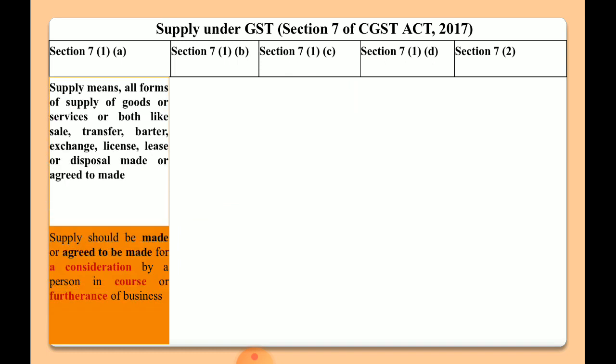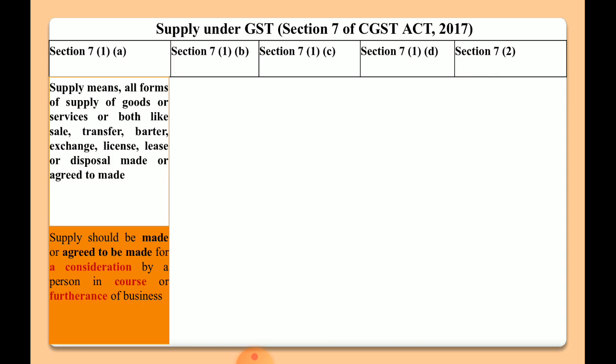Section 7(1)(a). As per section 7(1)(a), supply means all forms of supply of goods or services or both, like sale, transfer, barter, exchange, licence, lease or disposal, made or agreed to be made. Here we need to remember all the forms of supply, whether sale or transfer or barter, exchange, whatever, but that should be made or agreed to be made.